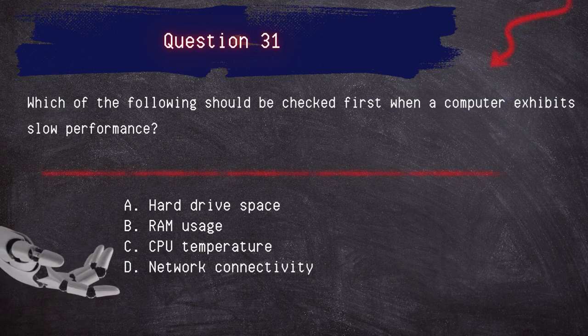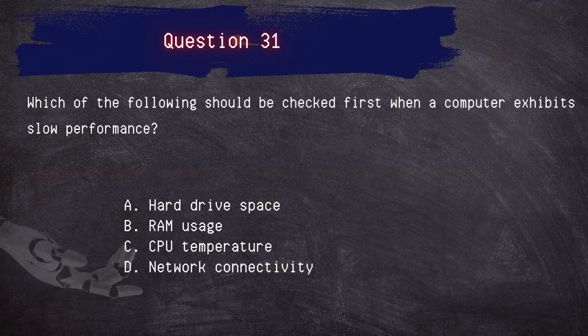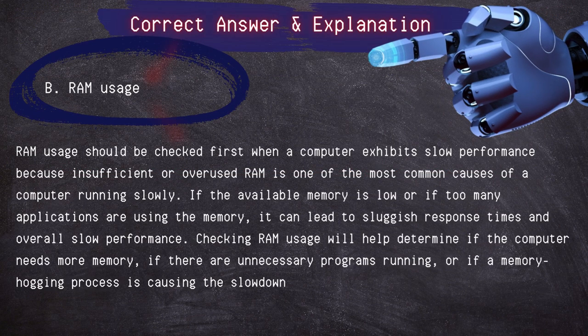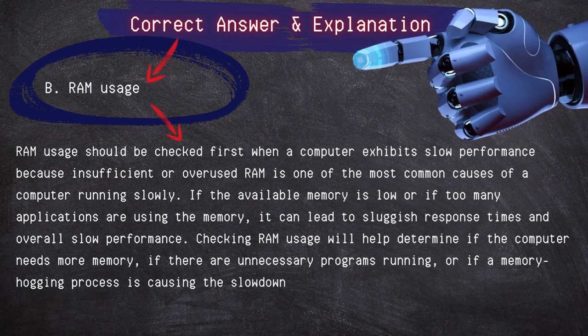Question 31. Which of the following should be checked first when a computer exhibits slow performance? Hard drive space, RAM usage, CPU temperature, network connectivity. Correct answer: RAM usage. RAM usage should be checked first when a computer exhibits slow performance, because insufficient or overused RAM